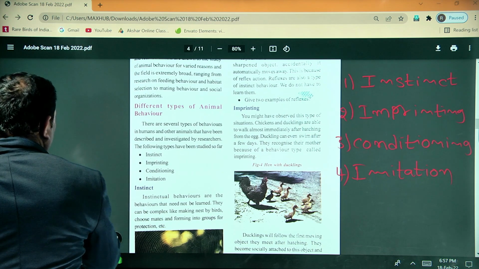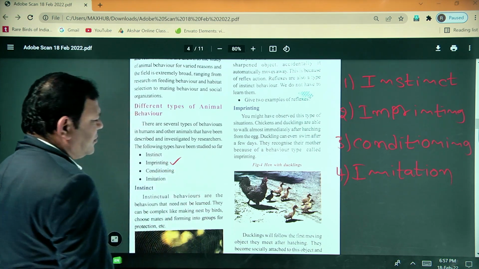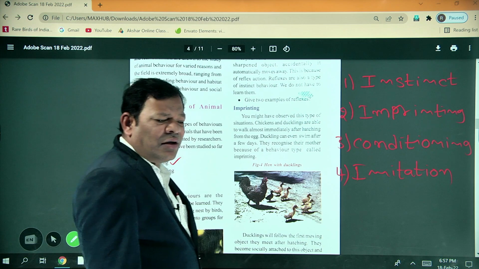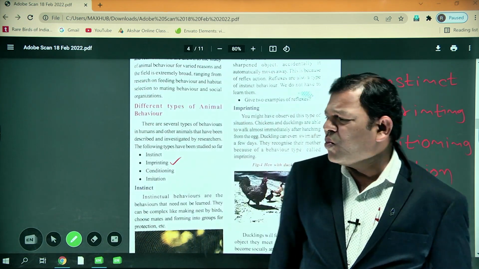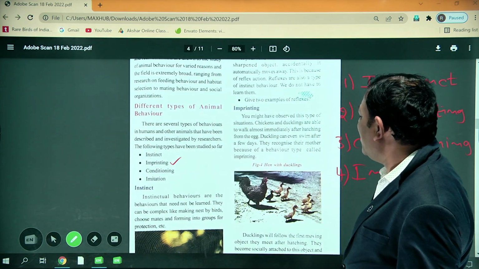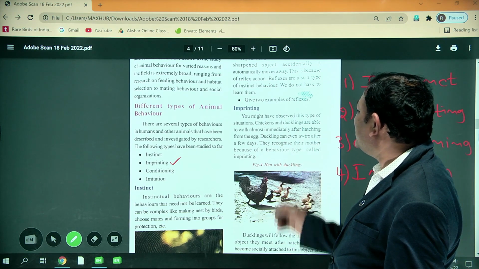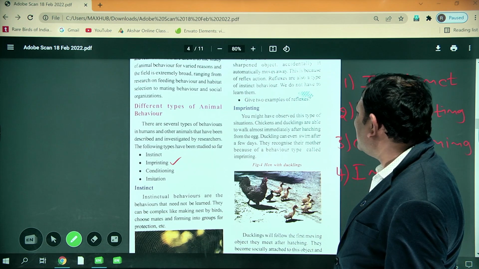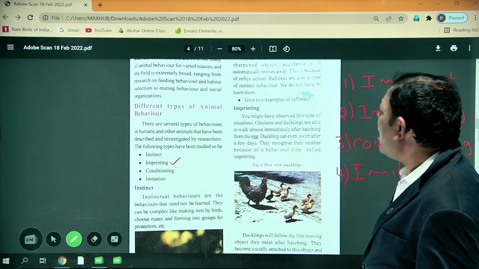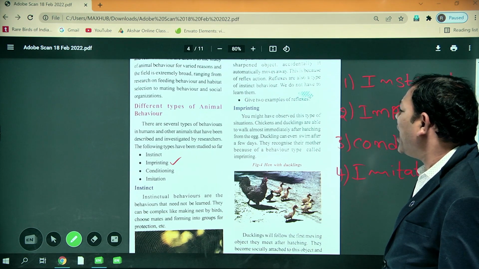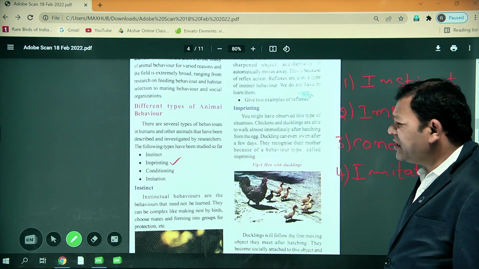Second one is imprinting. What is the meaning of imprinting? Imprinting means, you can see that chickens and ducklings are able to walk almost immediately after hatching from the egg. Is it clear?